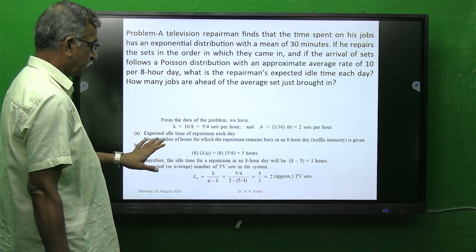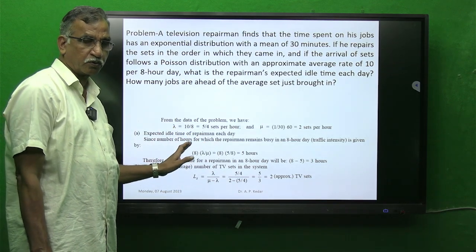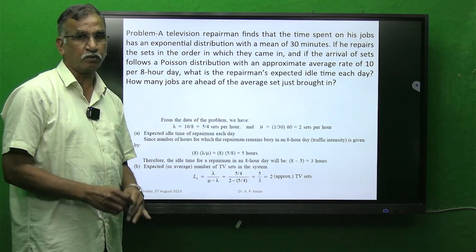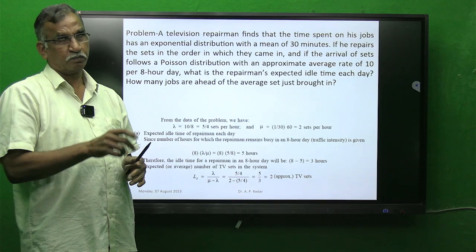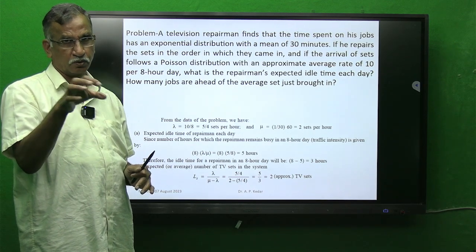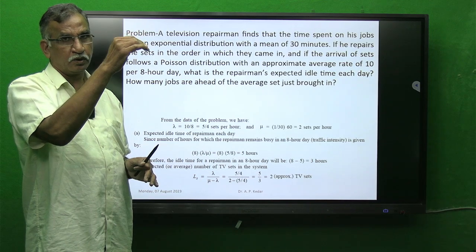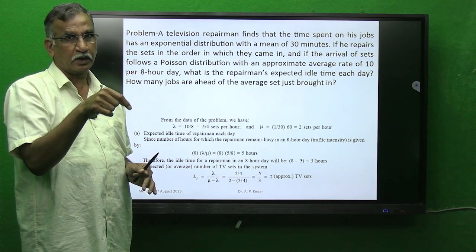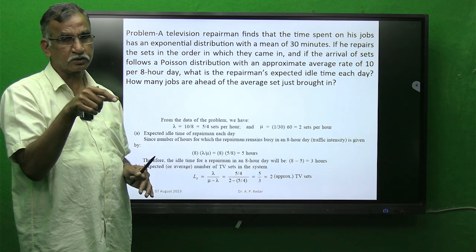Again, the logic is straightforward. You have to use the appropriate relationship from the list of what you have to do. Prepare a list of formulae. First write notations on your preparation sheet. Write notations lambda, mu, TW bar, NQ bar, N, like that, LS, LQ, WQ, WS.